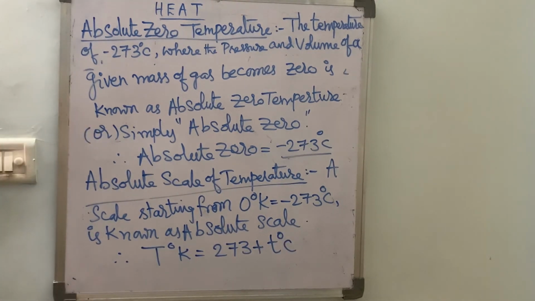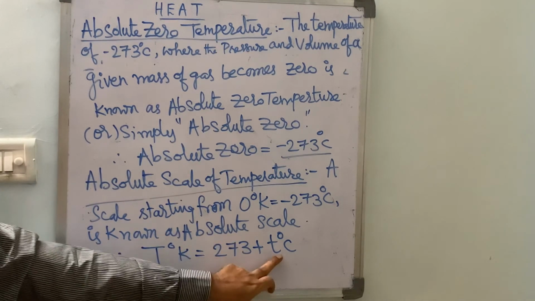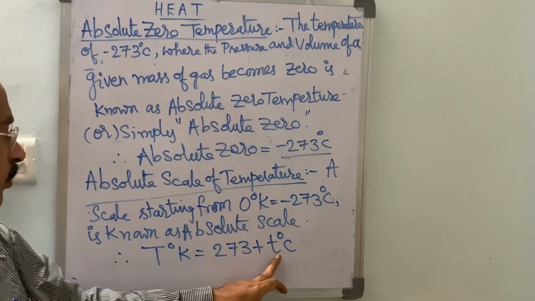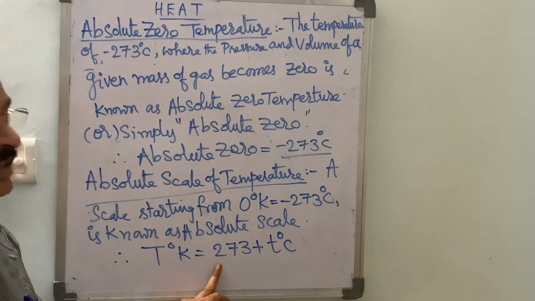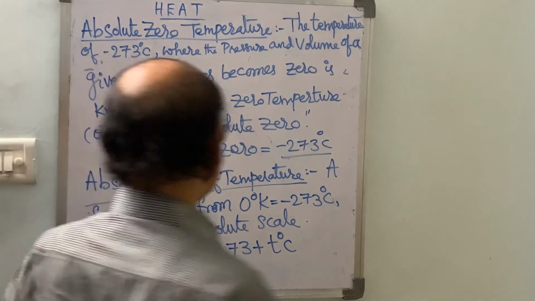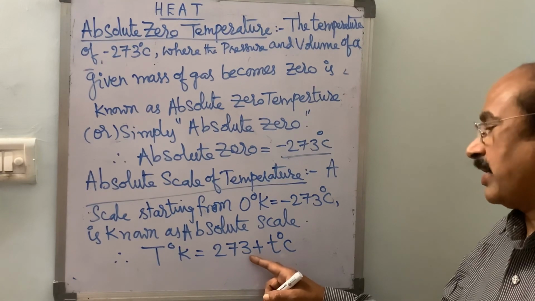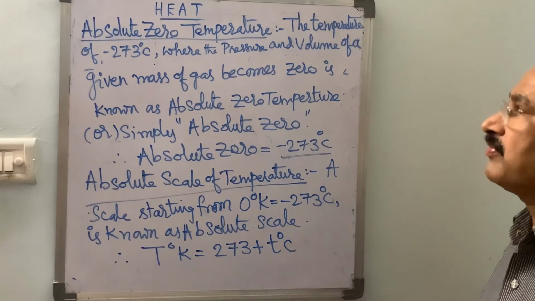And in the absolute scale, the freezing point of ice is 273 Kelvin, when t is 0 degrees centigrade. When t is 100, the boiling point of water is 100 plus 273, 373 degrees Kelvin. So in the absolute scale, 273 Kelvin is the freezing point of ice, and 373 Kelvin is the boiling point of water.